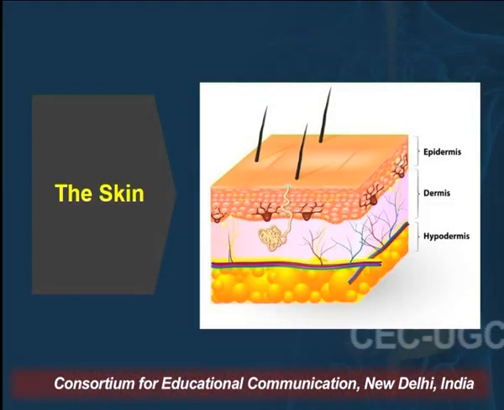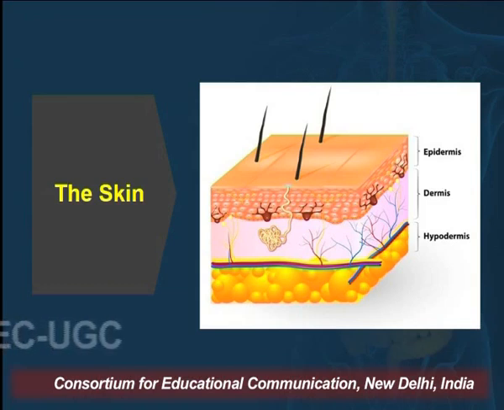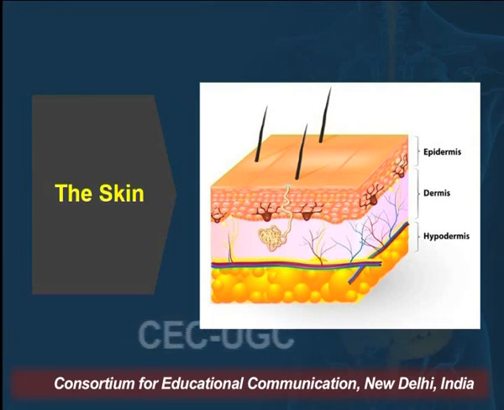Now the skin, you can see the picture of skin as well. In this lecture we will do a detailed discussion of skin also, but here we are discussing the introduction of skin. We can see the three layers of skin, that is epidermis, dermis and hypodermis. Your skin has a very important part in the excretory system. It holds moisture in every part of your body.